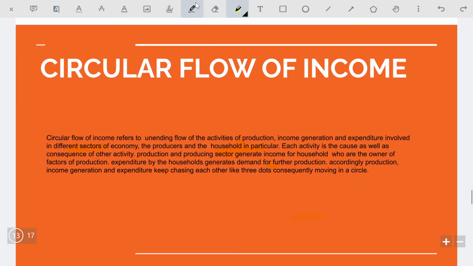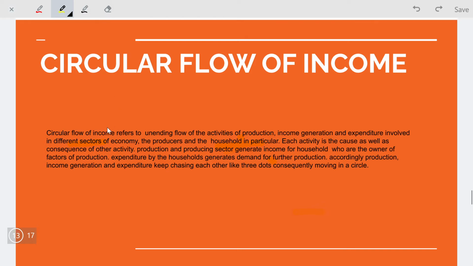First of all, we see the definition of circular flow. Circular flow of income refers to unending flow. It means it never ends. Unending flow of activities of production, income generation, and expenditure involving different sectors of the economy, the producer and household in particular. It means only two sectors. The first is the producing sector and the other one is the household sector.